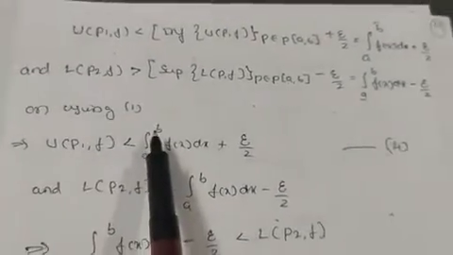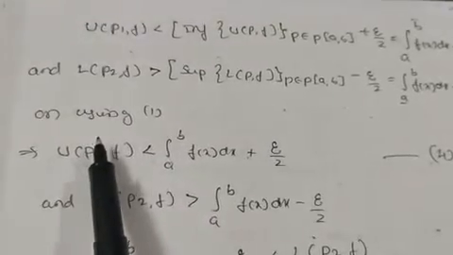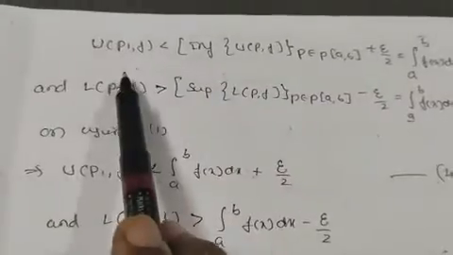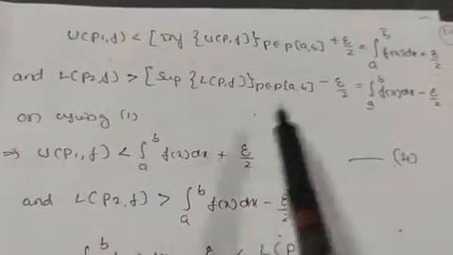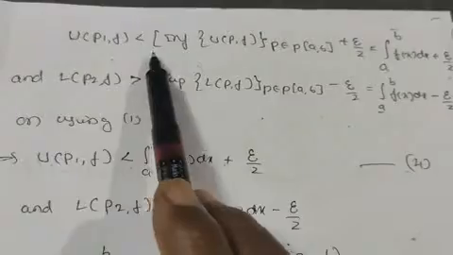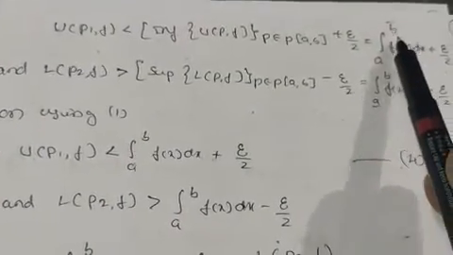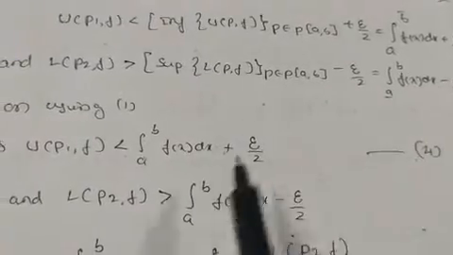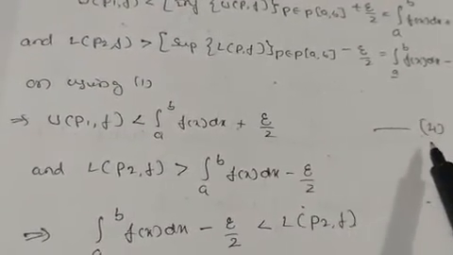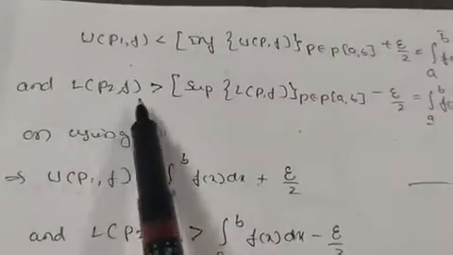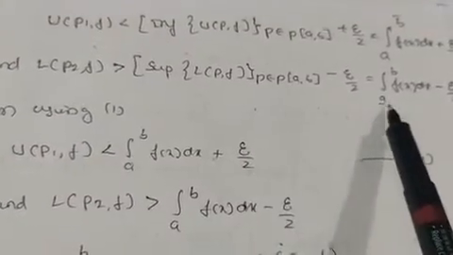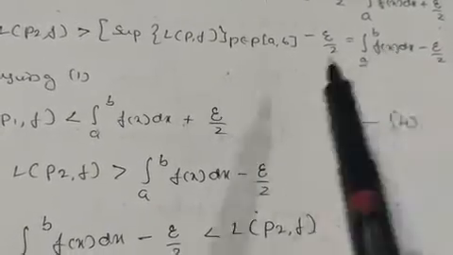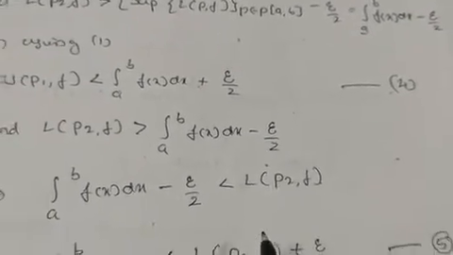On using equation 1, equation 1 is the Riemann integral. So this implies UP1f is less than the integration from a to b f of x dx plus epsilon by 2, since the upper Riemann integral is the same as the R integral. Take this as equation number 4. And LP2f is greater than the integration from a to b f of x dx minus epsilon by 2.